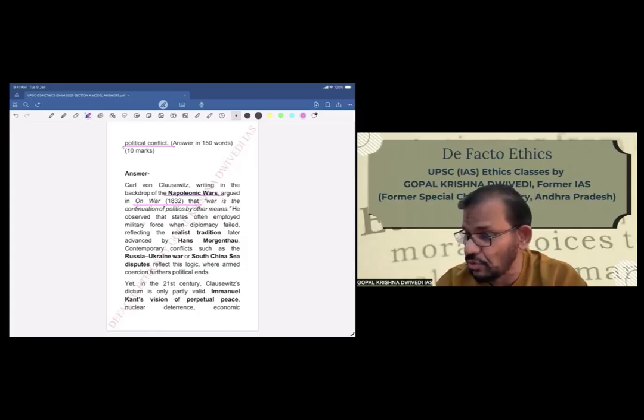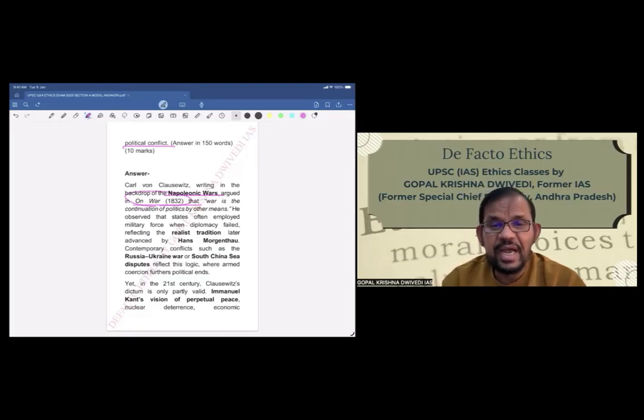So now you see, Karl von Clausewitz, writing in the backdrop of the Napoleonic wars, argued in On War, 1832, which is his book, that war is the continuation of politics by other means. He observed that states often employed military force when diplomacy failed, reflecting the realist tradition later advanced by Hans Morgenthau.